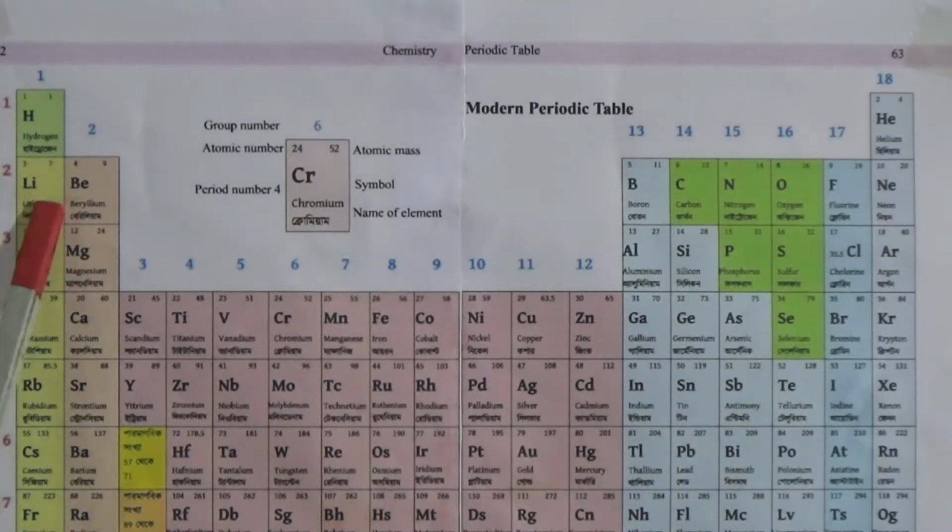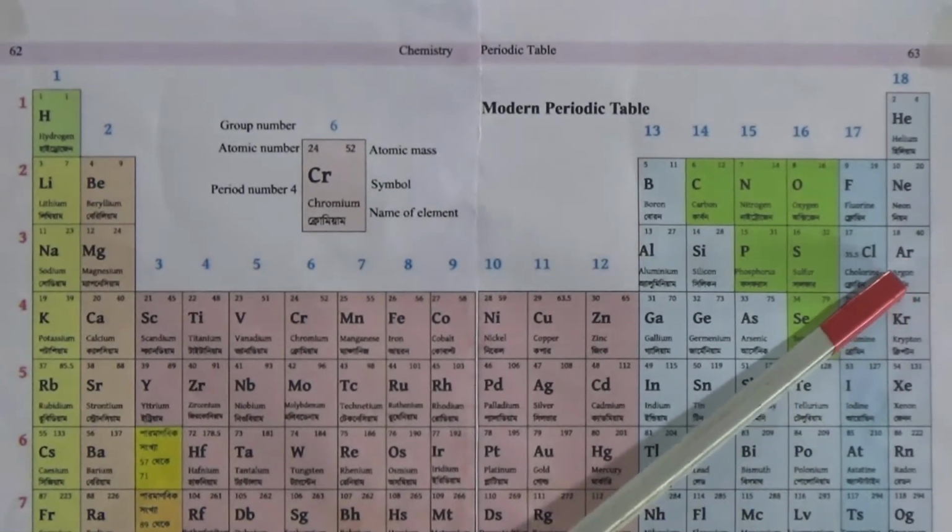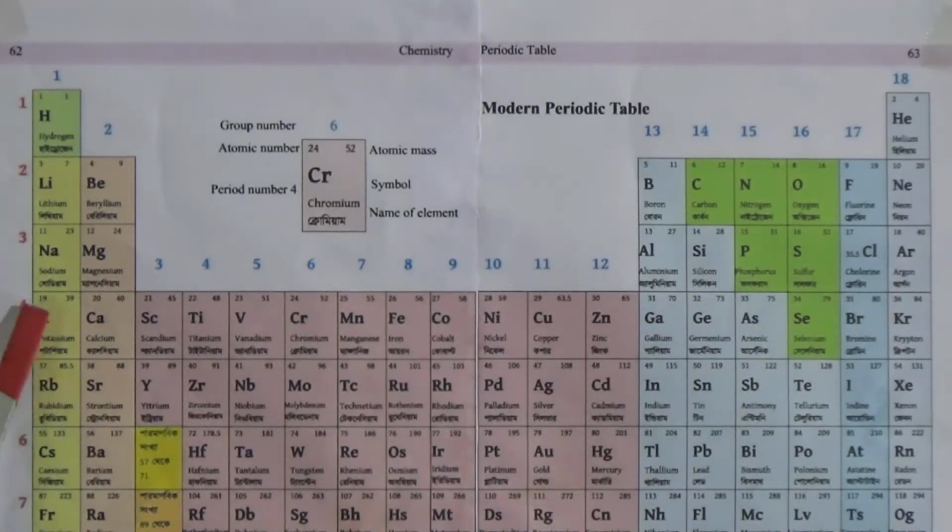Sorry, I mistakenly said count the groups. Periods 2 and 3 contain 8 elements each, periods 4 and 5 contain 18 elements each, and periods 6 and 7 contain 32 elements each. That means period 6 has 32 elements along with the lanthanide series, and period 7 also has 32 elements along with the actinide series.